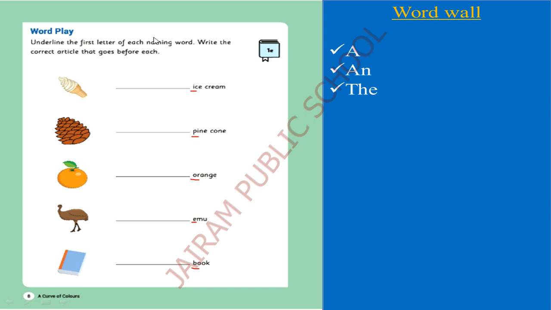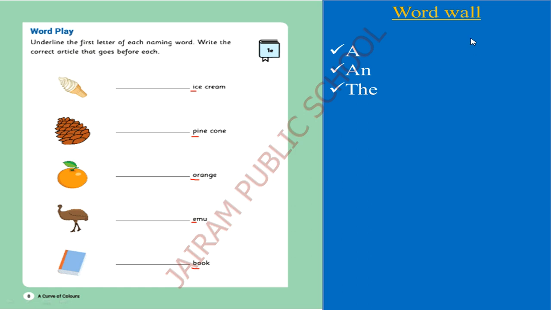Okay, let's start the companion activity. Using the articles, whatever we learnt in the previous slide, we are going to apply in this activity. Underline the first letter of each naming word. I have underlined already. You have to do. But you should do it by reading each word, not at the same time. Write the correct article that goes before each. So we have to read the word first, underline the first letter of each naming word, then write the article.